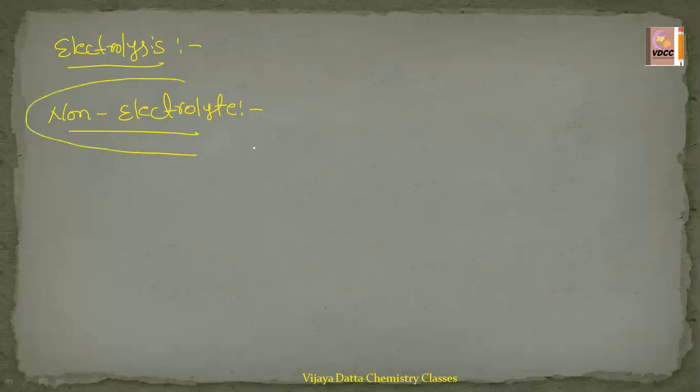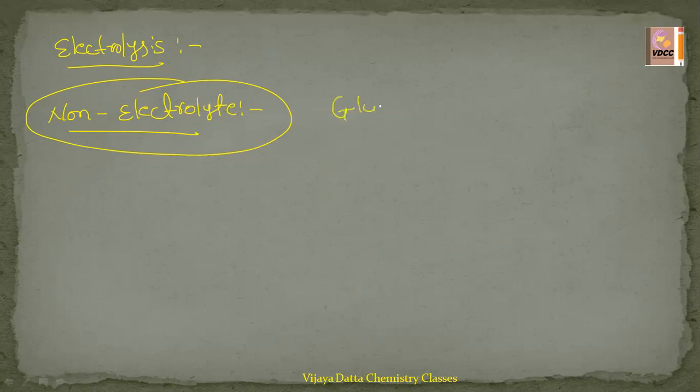Non-electrolytes won't conduct electricity either in the molten state or in the aqueous state. Those are called non-electrolytes. Best example, urea. Urea is a non-electrolyte. Glucose, fructose. All these are examples for non-electrolytes.